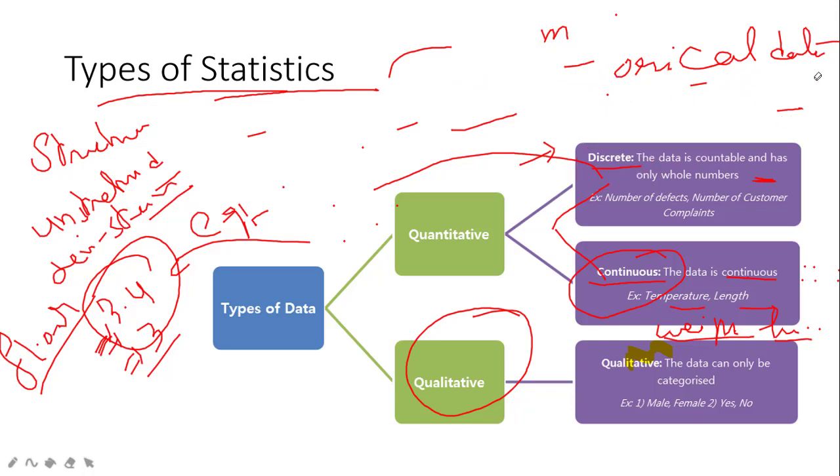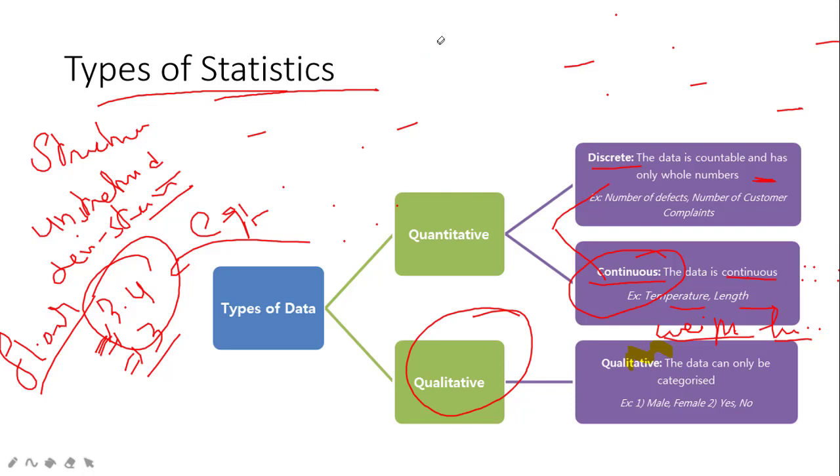Let's move to understand the qualitative side. If you have quality, how do you maintain that quality?